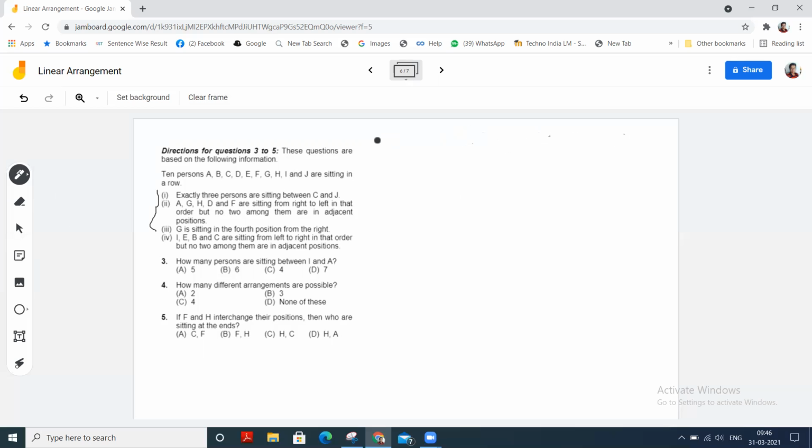Let me write the numbers: 1, 2, 3, 4, 5, 6, 7, 8, 9, and 10. Okay, so G is sitting fourth from the right. So G is here.